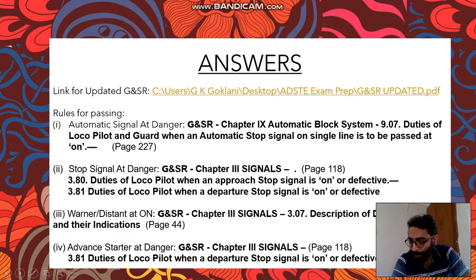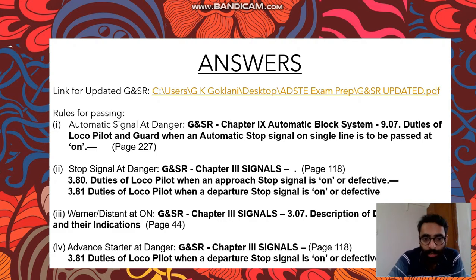So this actually forms a part of G&SR chapter 9 automatic block system, in which 9.07 talks about duties of loco pilots and guard when an automatic stop signal on single line section is to be passed at on. It's on the updated G&SR page number 227, right?